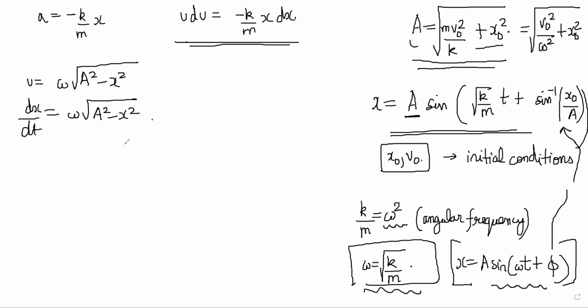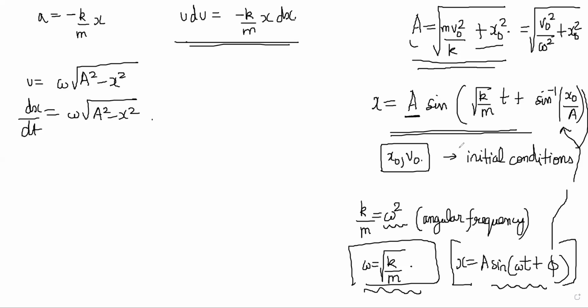Since there are two integrations that you have to do to finally get to the function, you need two conditions to be able to say precisely what that function will be. So you need both x naught and v naught at the initial moment. Okay, so what else can we say about this?